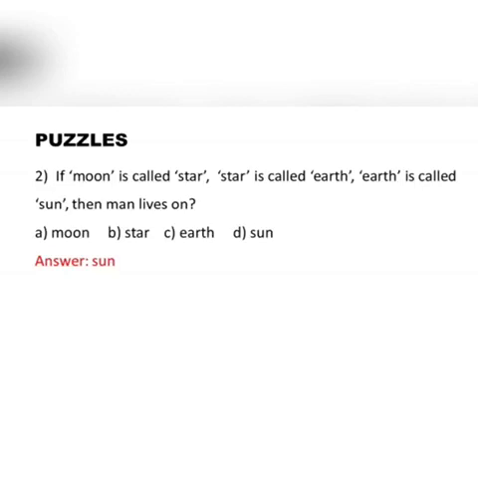So there are two different topics here. One question will be asked like is called and in another place it is means. So clearly understand the difference before solving the puzzles. Man lives on earth and earth is called sun. So the answer is sun.